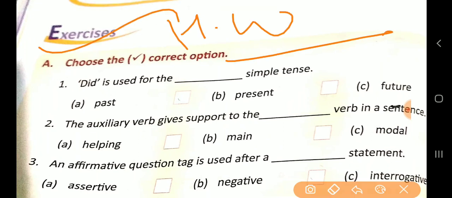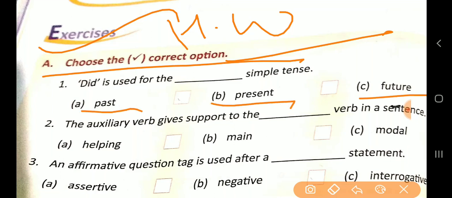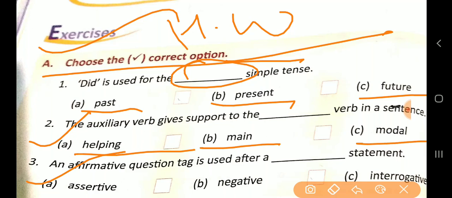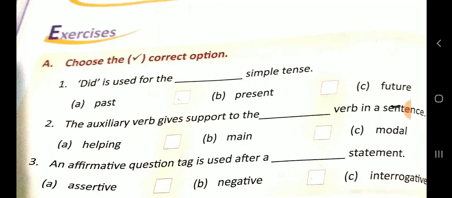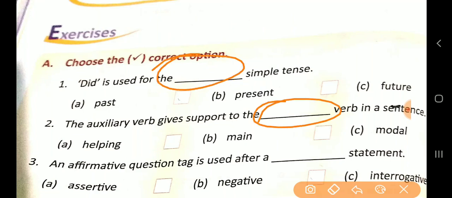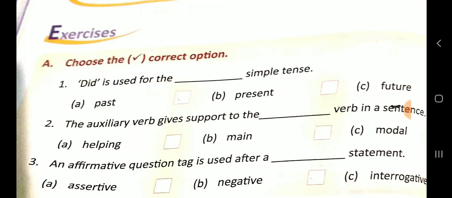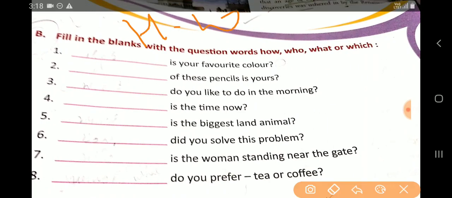Okay. Now, this is an exercise for you as homework. As homework, choose the correct option. Number 1, did is used for dash simple tense: past, present, future. Now, which one is right? You have to write here. Okay. Now, the second one also you have to do the same. You have to choose the correct answer from these three and write the answers. Okay. You have to write the answer here. Choose the correct option. After this is your homework. You will write in your notebook.